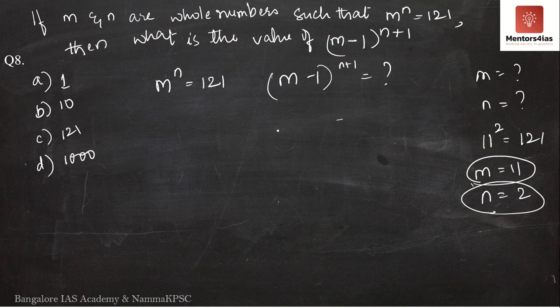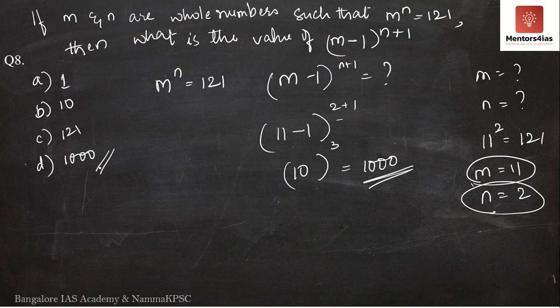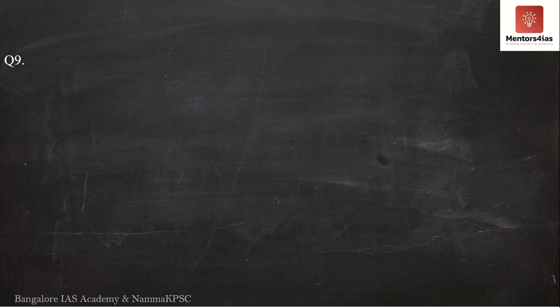So what do we have here? We have (11 minus 1) whole to the power (2 plus 1). What is 11 minus 1? It is 10. 10 to the power 2 plus 1 is 3, so 10 cube. What is 10 cube? 10 tens are 100, 100 tens are 1000. Therefore, the correct answer is 1000. The correct option here is option D. Let us move on to the next question now.